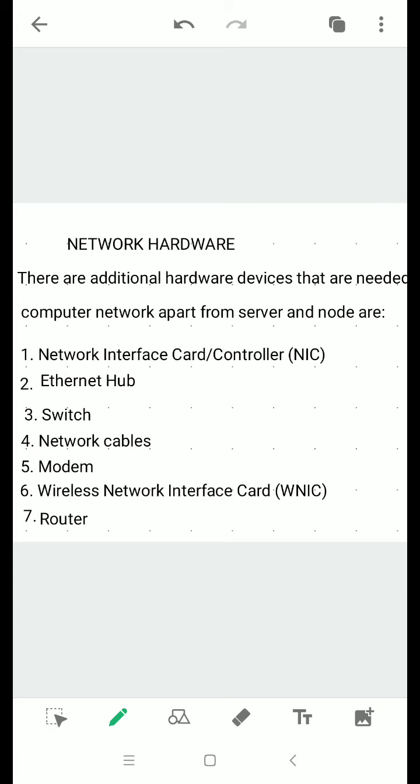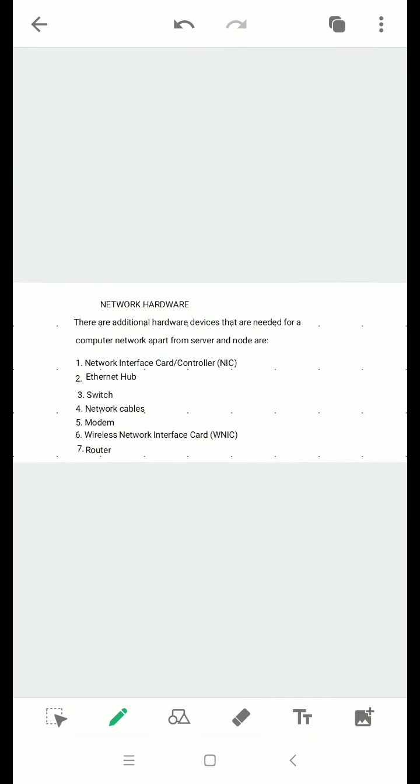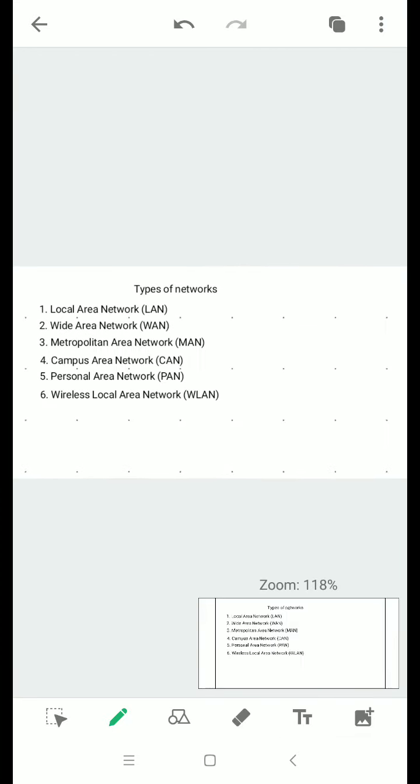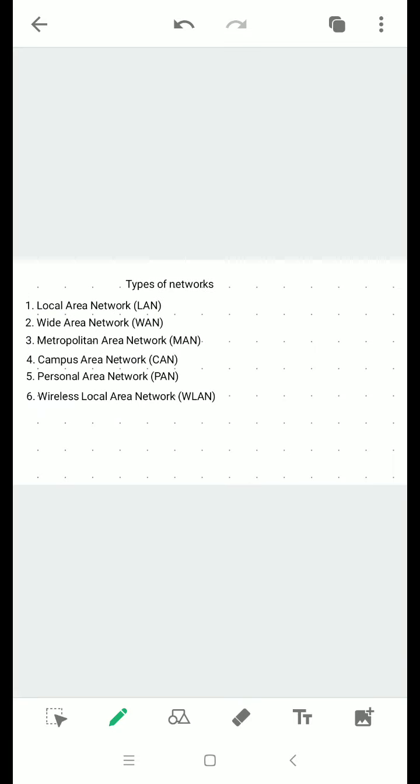Next is wide area network. In a wide area network, it connects computers which are far away from each other. Suppose consider different cities or different countries. Consider the World Wide Web, www. When you are opening any web page, we'll be seeing the link as www. It means the web page can be accessible by people from any other city or any other country. It means it connects the computers which are very far away from each other.